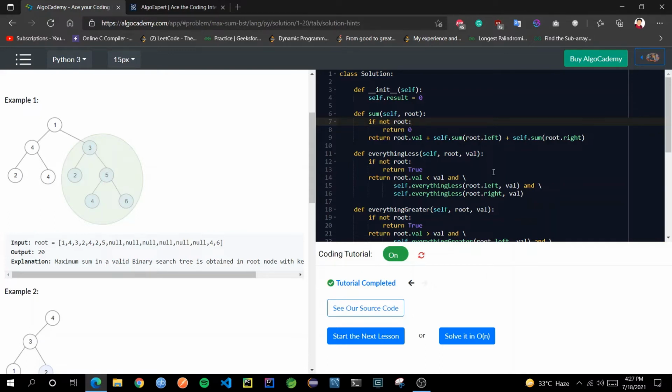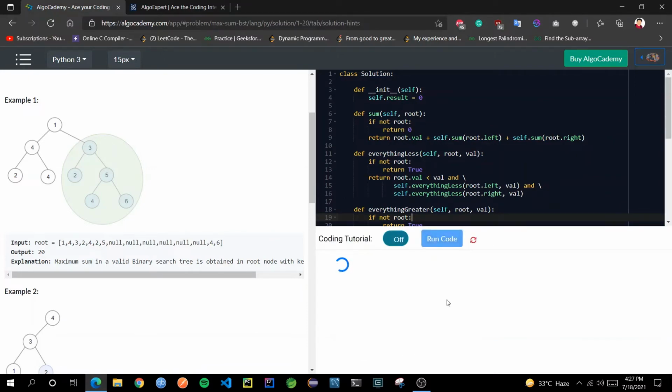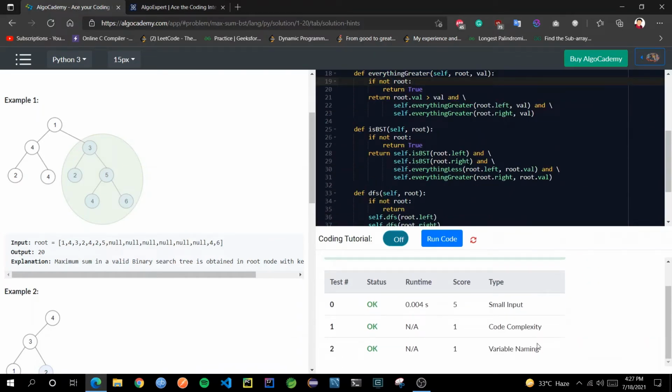Now, after the solution, how the code is validated is also very interesting. If I now click on this coding tutorial and just imagine that we have written this code and we want to validate how many test cases are passing, we just click on run code. Here one very unique feature it has is that it is actually checking your variable naming and code quality as well. What that basically means is, in an interview, not only is writing a correct solution enough, you have to write good, production-ready code as well.